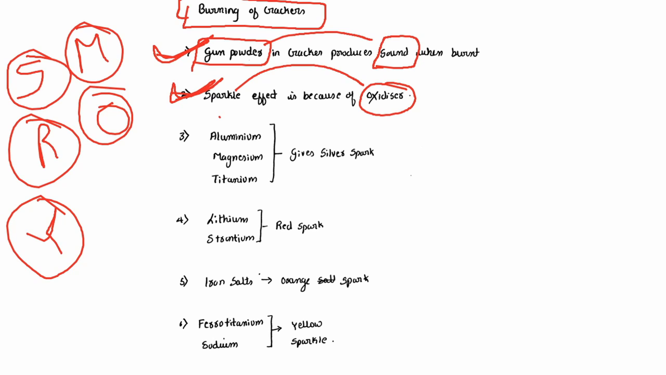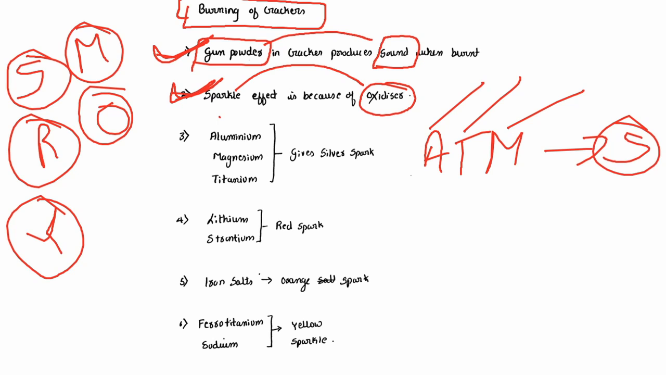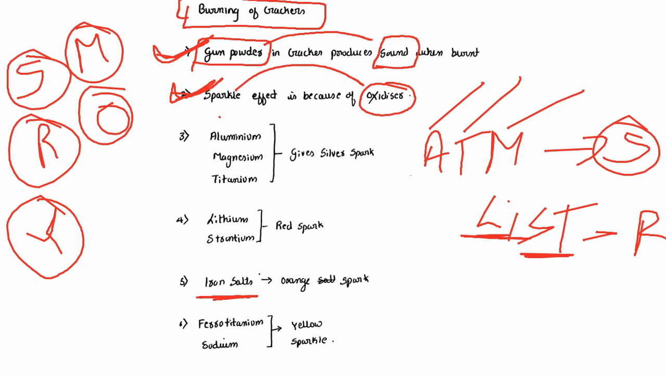There are different metals which give different colors of sparks. You can remember ATM: aluminium, titanium or magnesium. If any of these is used, we get a silver spark. Then LIST: lithium and strontium. LIST is for red. If you use iron salts, you get an orange spark. If you use ferrotitanium or sodium, you get a yellow spark. So ATM is for silver, LIST for red, iron for orange, and ferrotitanium or sodium for yellow.